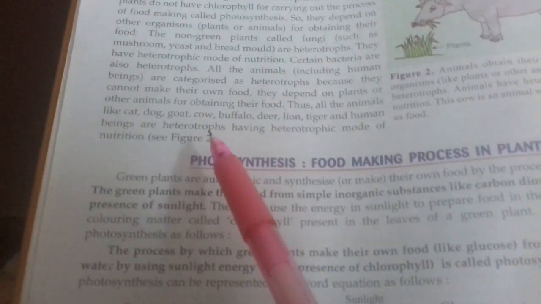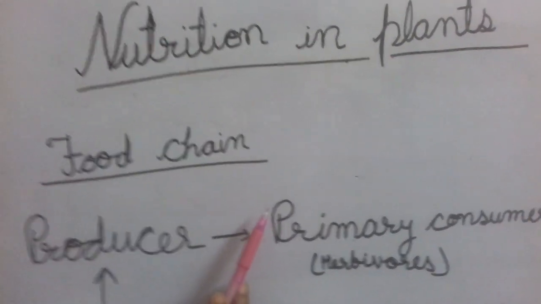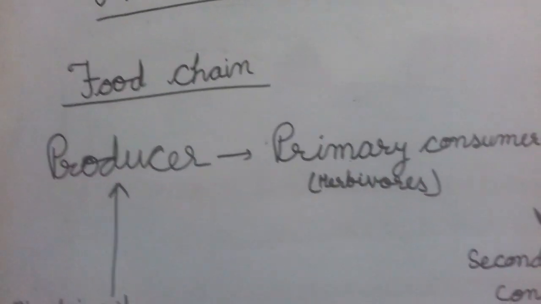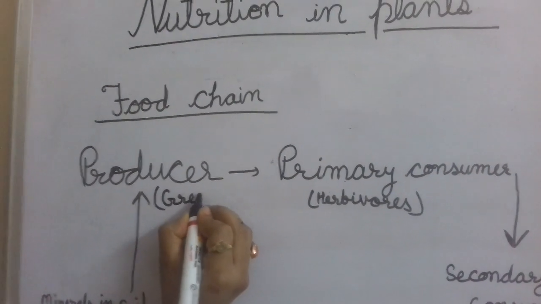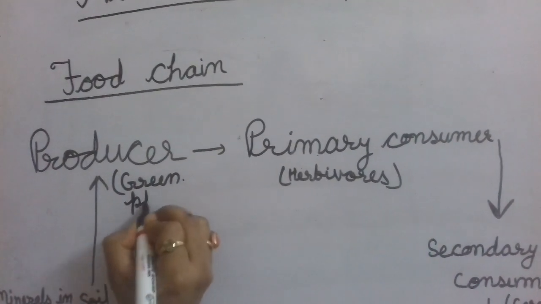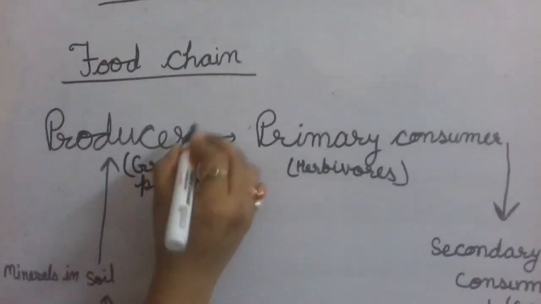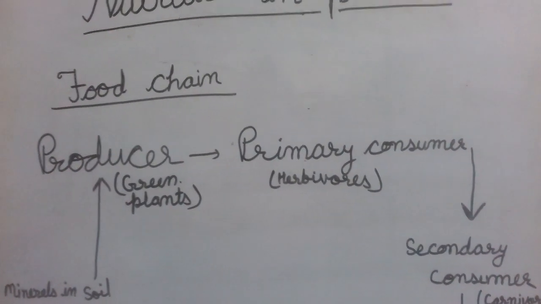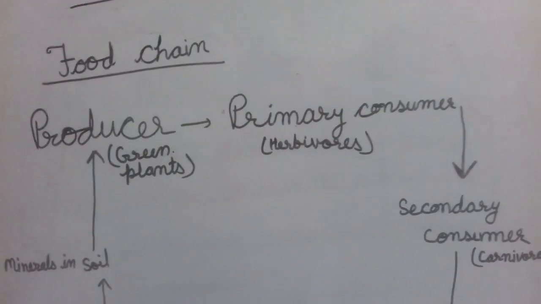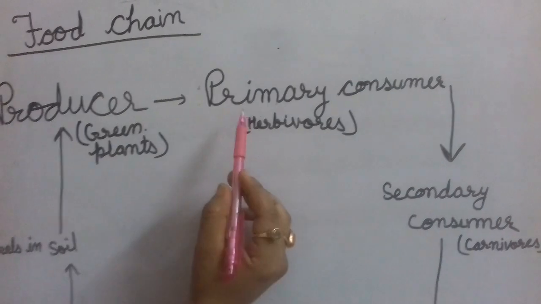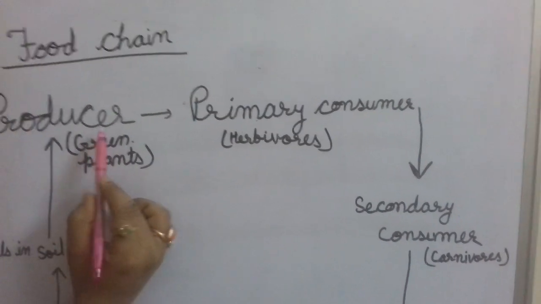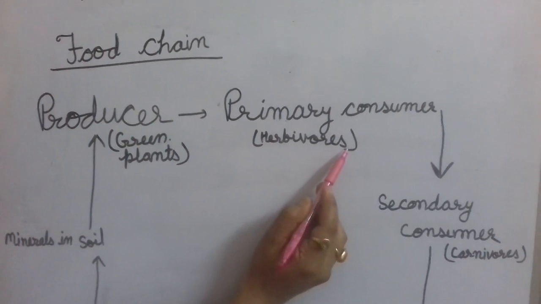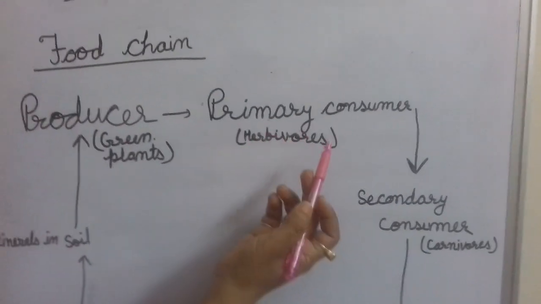Now we can see the food chain. Here is the food chain. Producer. Who are the producers? The green plants. The green plants are producers who prepare the food for all living organisms. And from the producers, first the primary consumers take. They directly eat the green plants, grasses, green leaves. They are herbivorous animals. For example, cow, buffaloes, goat, etc.